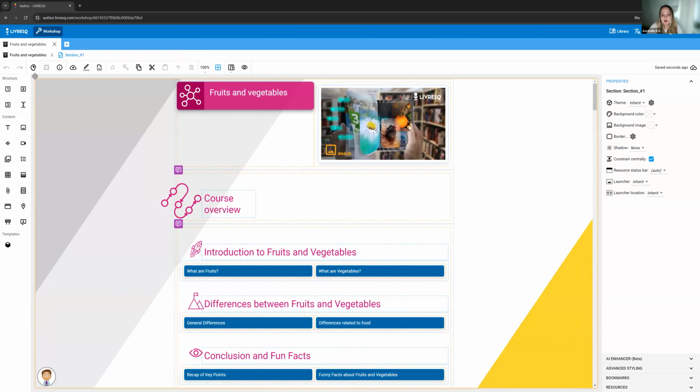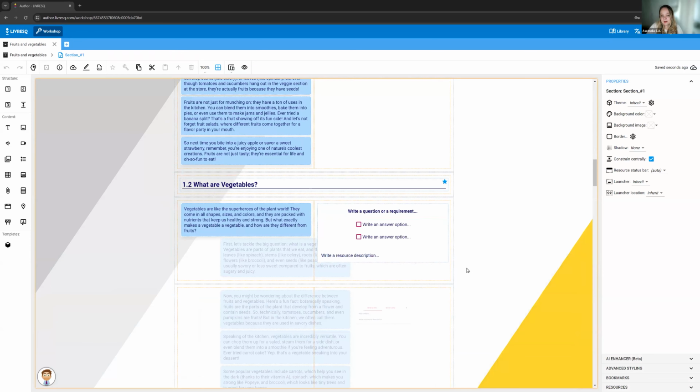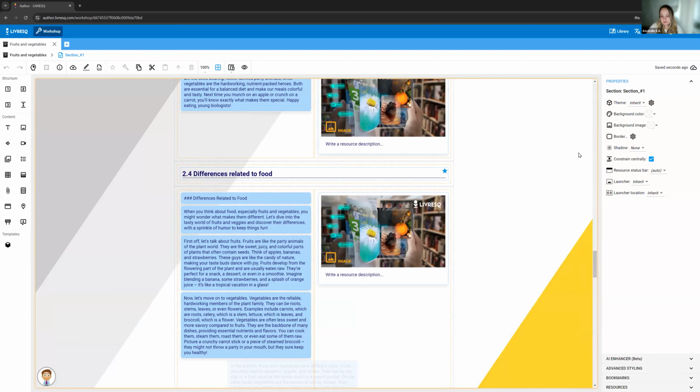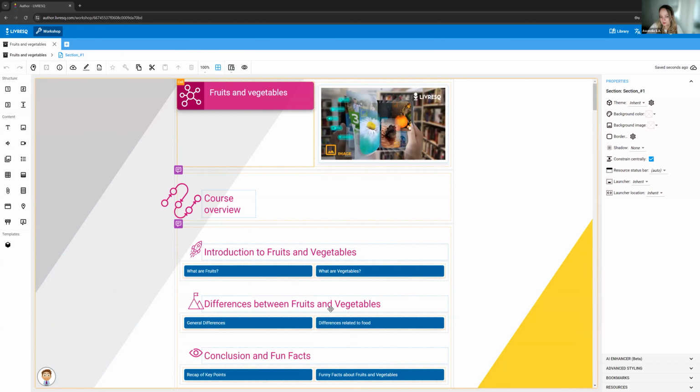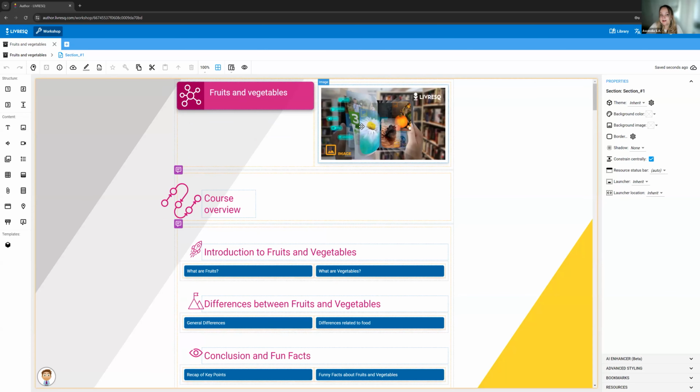This is the edit mode of the only section inside my project. This is what it looks like. With the resources it's added, the colors, no matter what you ask it to do, stay the same. That's what I mean by one template so far, but again, we're going to be adding more and more templates. This is what it generally looks like. We have the title. It's suggesting that we add an image, and whenever we add a new resource in LIVRESQ, there's a placeholder on the screen.